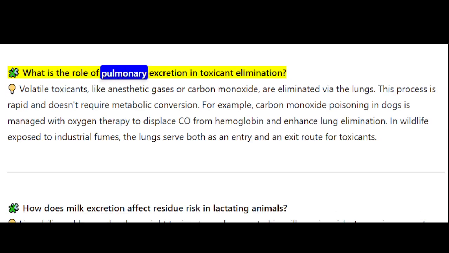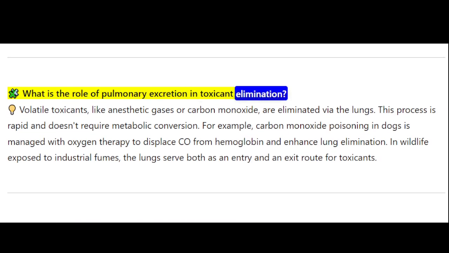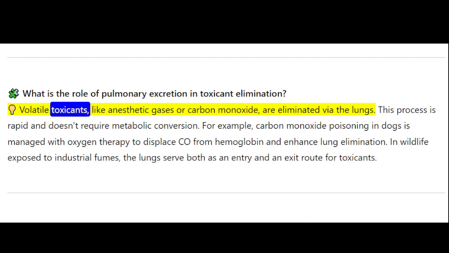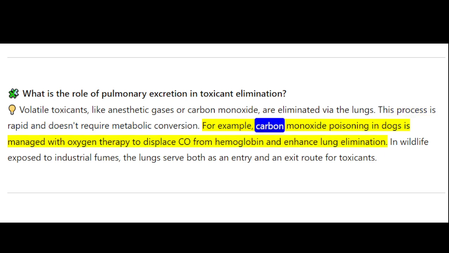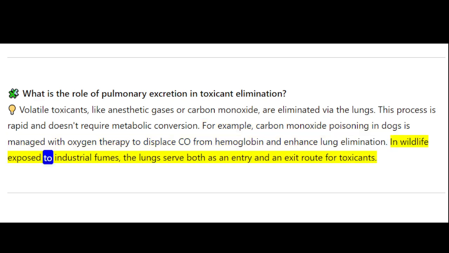What is the role of pulmonary excretion in toxicant elimination? Volatile toxicants, like anesthetic gases or carbon monoxide, are eliminated via the lungs. This process is rapid and doesn't require metabolic conversion. For example, carbon monoxide poisoning in dogs is managed with oxygen therapy to displace CO from hemoglobin and enhance lung elimination. In wildlife exposed to industrial fumes, the lungs serve both as an entry and an exit route for toxicants.